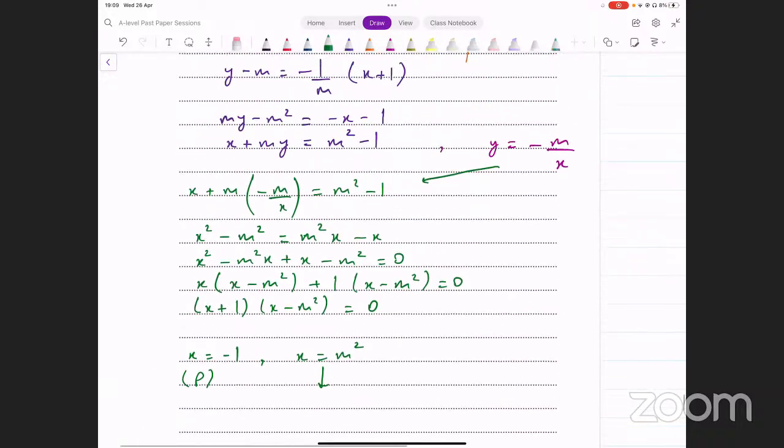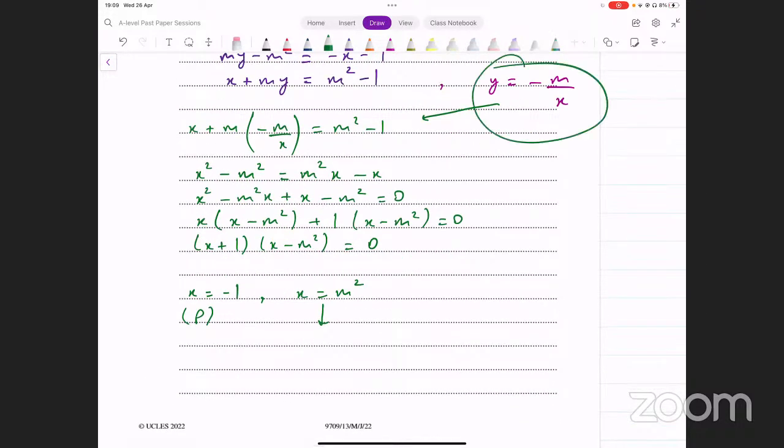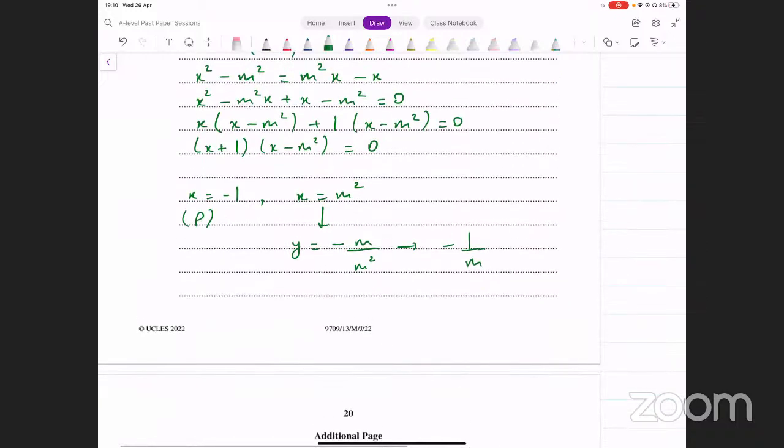इसका corresponding y coordinate कैसे आएगा? इसके अंदर input कर दें. And you get the corresponding y coordinate as well. So you have y equals minus m over x. X की जगह पे क्या आ जाएगा? M squared. And that gives you minus 1 over m. So the coordinates of the other point of intersection of the normal and the curve, therefore turn out to be m squared and minus 1 over m. These are the coordinates of the point Q that we were looking for.